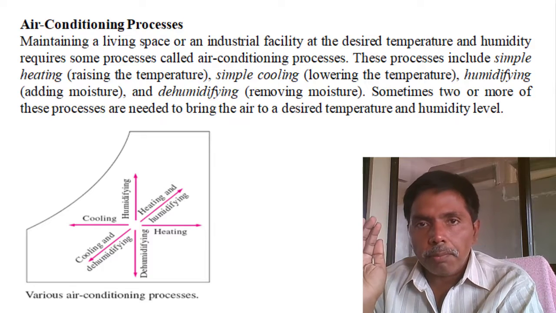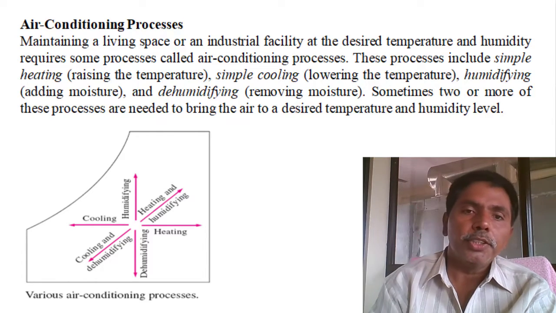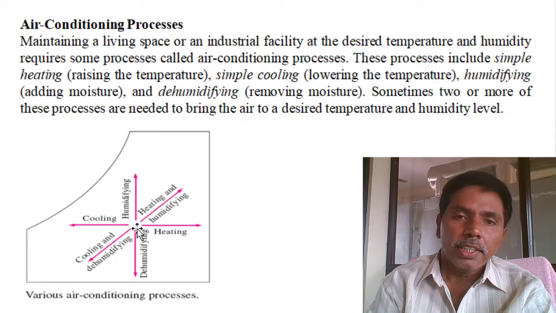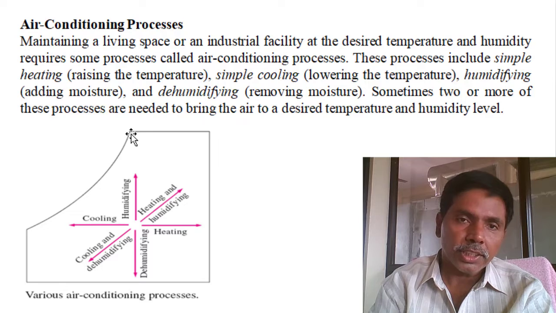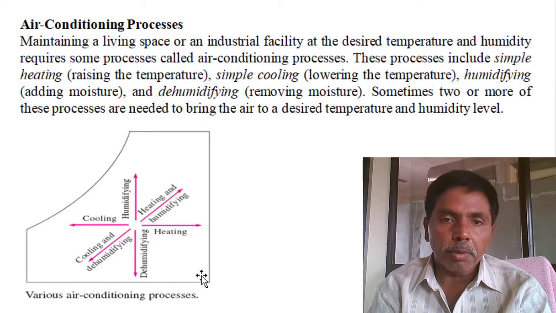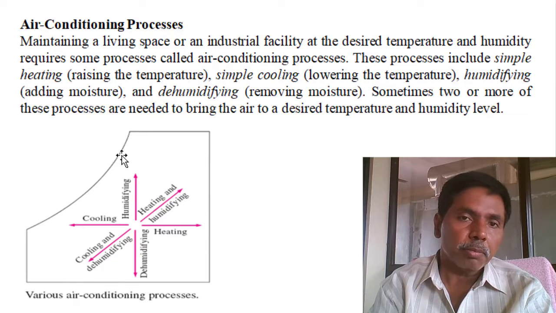Suppose simply just cooling, sensible cooling. This is called sensible cooling. Psychrometric chart I already explained, you know: this is the saturation line, this is the dry bulb temperature, this is the specific humidity lines, these are the wet bulb temperature lines. Remaining same lines.